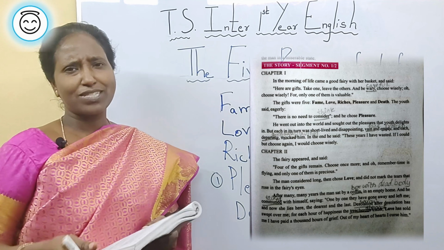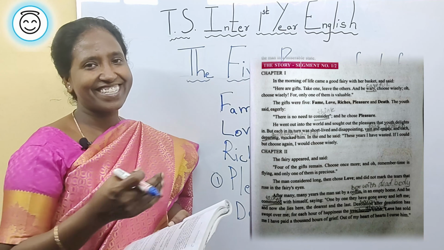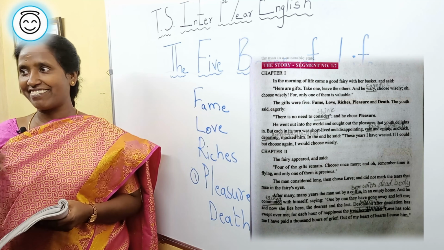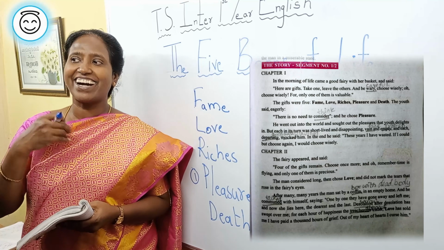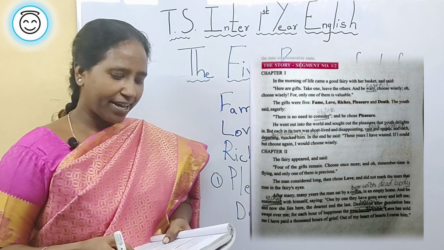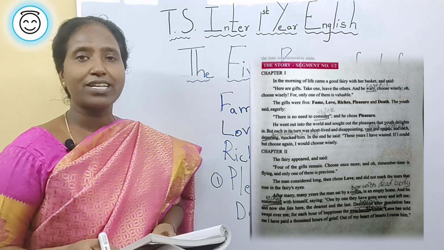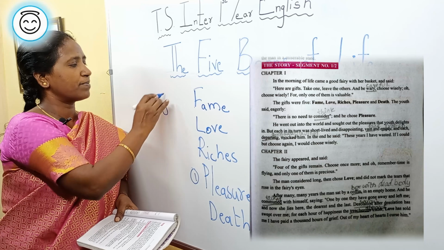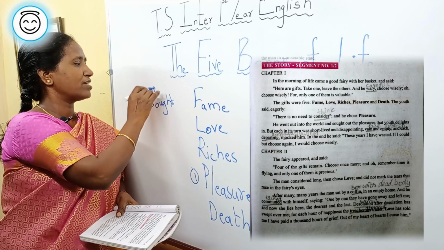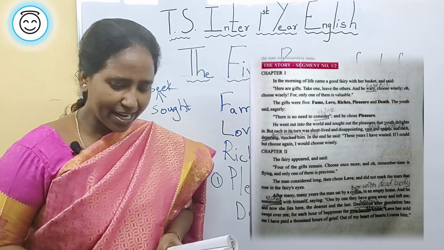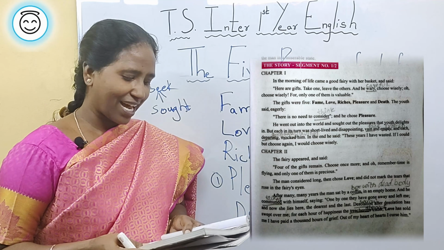What did he choose first? He chose pleasure. Pleasure means enjoyment. Enjoying life is called pleasure. Whatever desires are there in our heart, whatever wish is there in our heart, fulfilling all that happily is called pleasure. He went out into the world and sought. Sought is the past tense of seek. Sought means to search. Seek means to search. And sought out the pleasures that youth delights in.